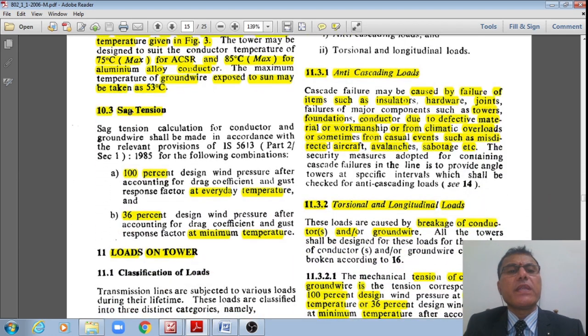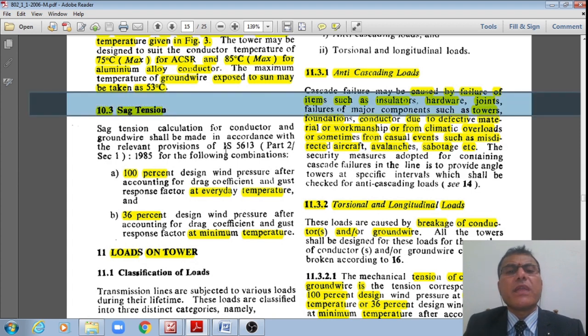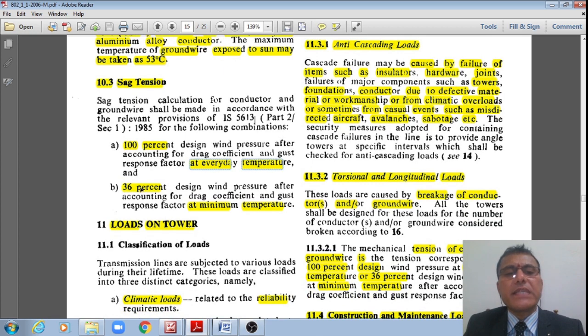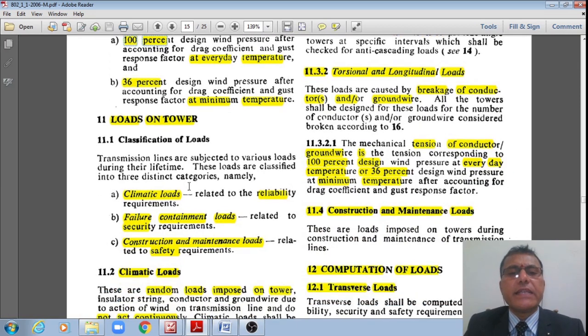Right now, next one is the sag tension. Student, just now we have explained what is sag. Because of that tension, as per this IS 5613, 100% of the design wind pressure after accounting the drag coefficient and gust response factor is taken at everyday temperature, whereas it should be taken as 36% of the design wind pressure after accounting the drag and gust response factor at minimum temperature. If you are taking into account minimum temperature, 36%; if you are taking everyday average temperature, 100%, right, should be the sag tension, right? These we will see in the designs.